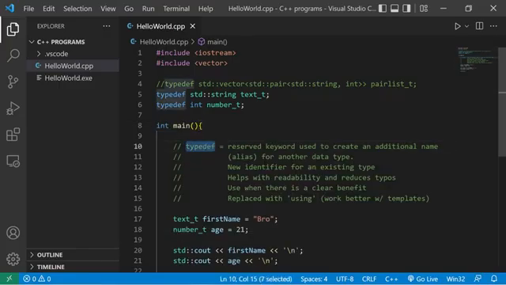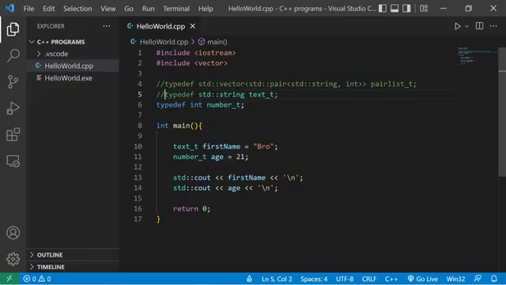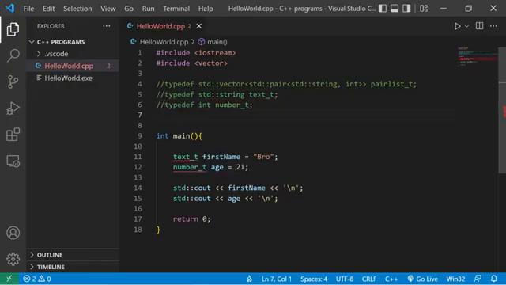Now, typedef has largely been replaced with the using keyword. That's because the using keyword works better with templates, which is a topic for another video. So in place of using typedef, I recommend using the using keyword. So I'm going to turn these lines into comments. Now, if we were to use the using keyword, we would type using, then the new data type.